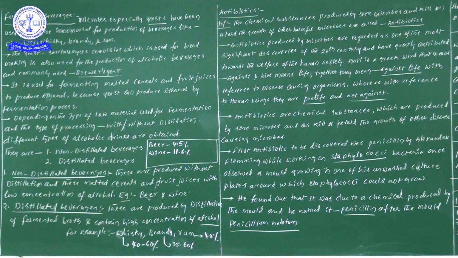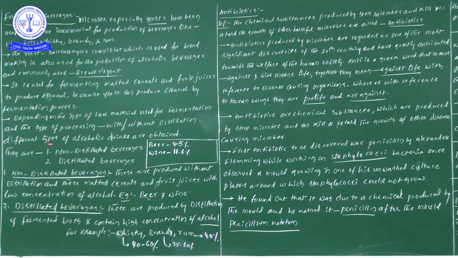So here two things are there. One is the raw material used for the fermentation, and one more is the type of processing. How many processes are there? Two processes: one is with distillation and one is without distillation. These are based on the type of processing and the raw materials used in fermentation. So two different types of distillation cases we can take, one with distillation and one without distillation.